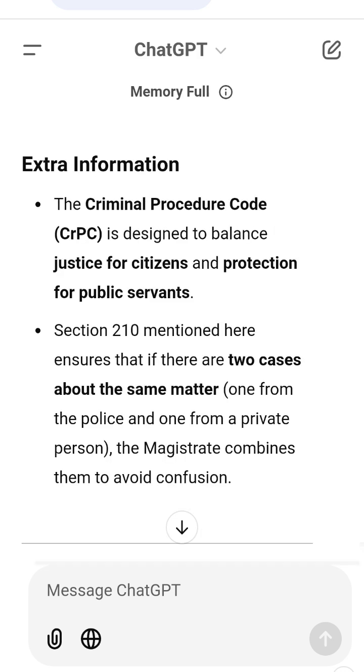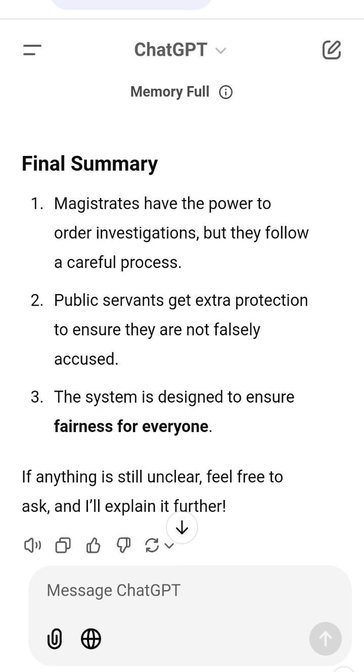Final summary. 1. Magistrates have the power to order investigations, but they follow a careful process. 2. Public servants get extra protection to ensure they are not falsely accused. 3. The system is designed to ensure fairness for everyone. If anything is still unclear, feel free to ask, and I'll explain it further.